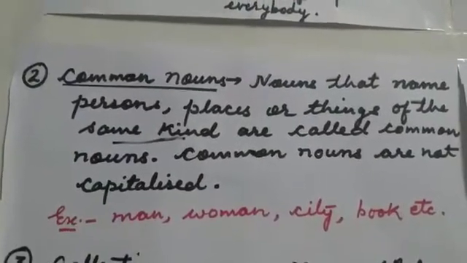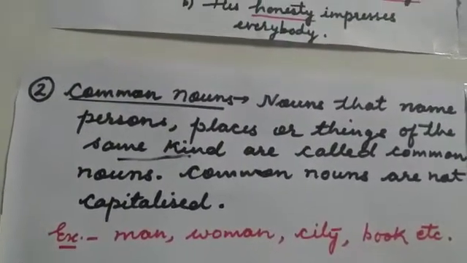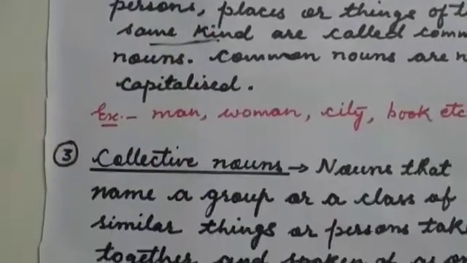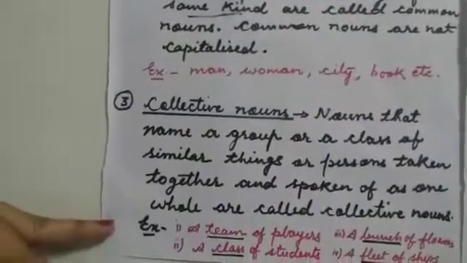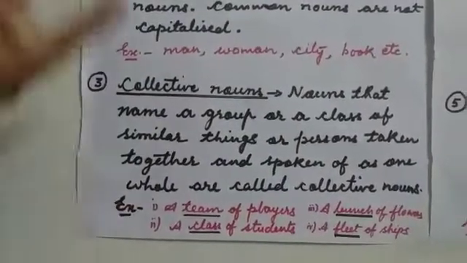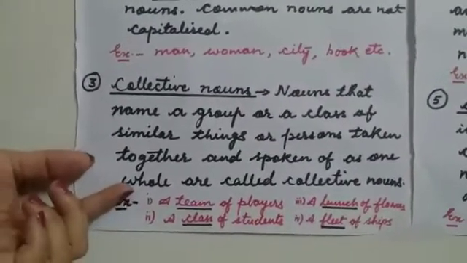Wait. Don't go anywhere for break. We are having some more types of nouns that are on the screen. That is collective noun, material noun and the abstract noun. I hope you all are sitting with your pen and pencil and try to understand with me.